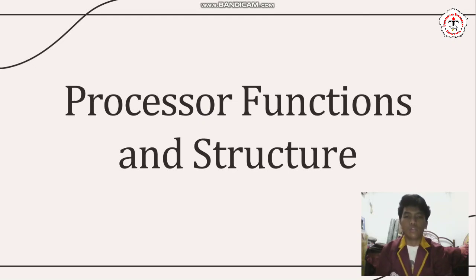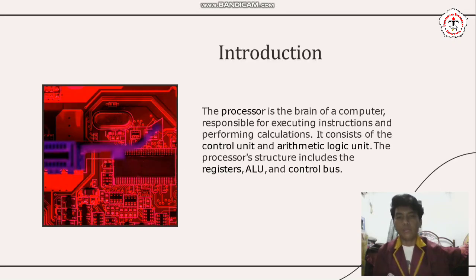Processor function and structure. Introduction. The processor is the brain of a computer, responsible for executing instructions and performing calculations in conjunction with the control unit and the arithmetic logic unit. The processor structure includes the registers, ALU, and control bus.